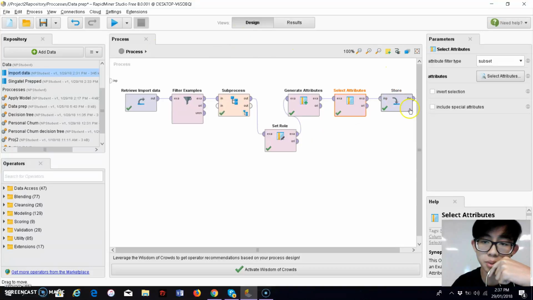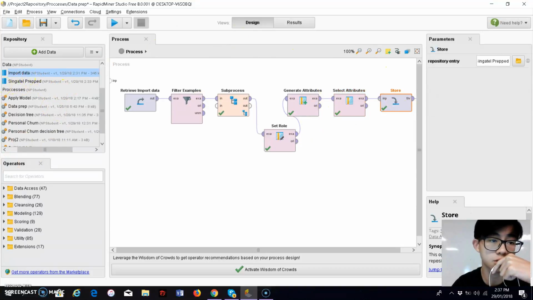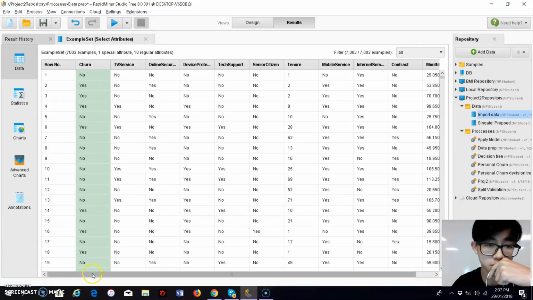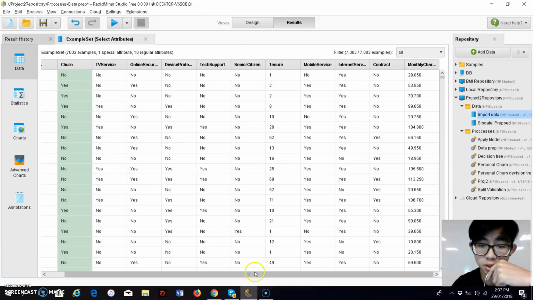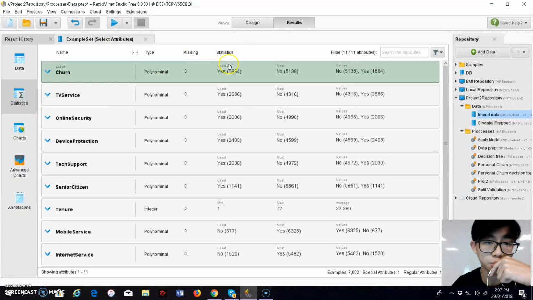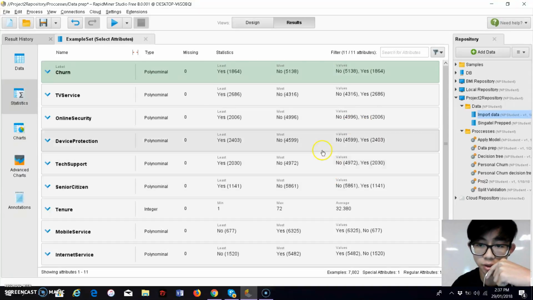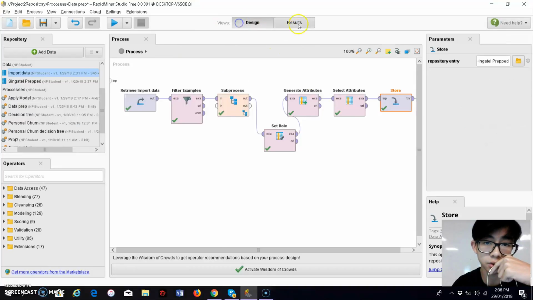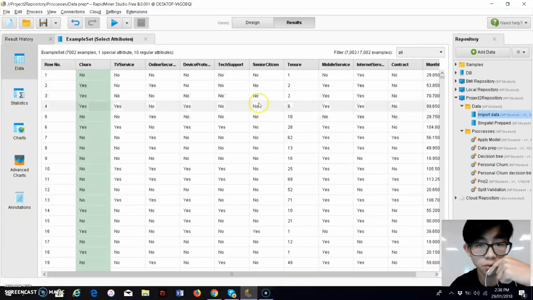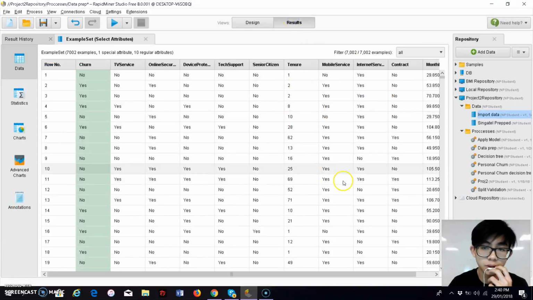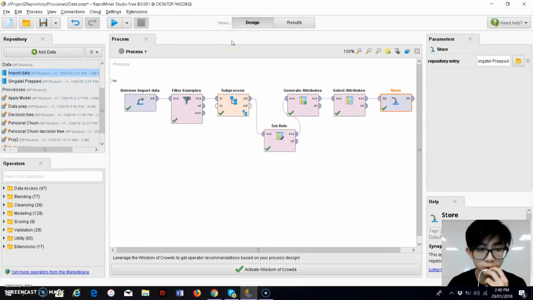After the data was prepped, it was stored into a new repository called Singtel Prep. So this is how the new data looks, which is ready for modeling. As can be seen and proven, there are no missing values and the data entry is consistent with yes and no only. The senior citizens entry is also set to yes or no, so as can be seen the data is ready and prepared for modeling. Now I'll pass the time on to Sean to talk more about the data modeling process.